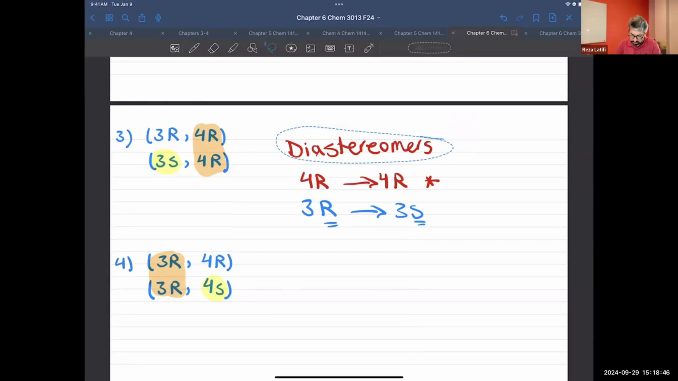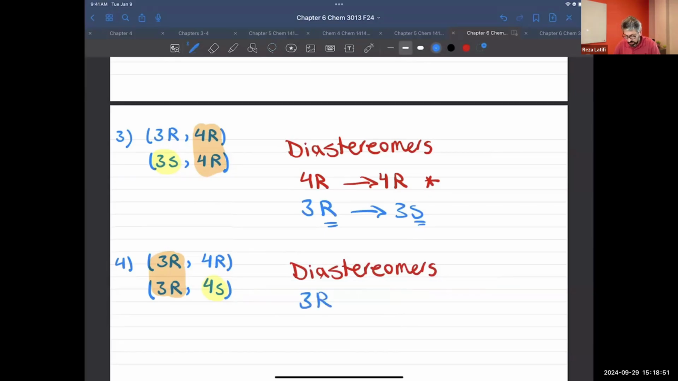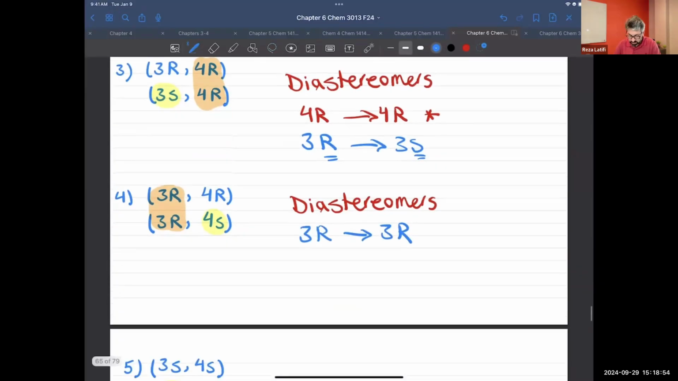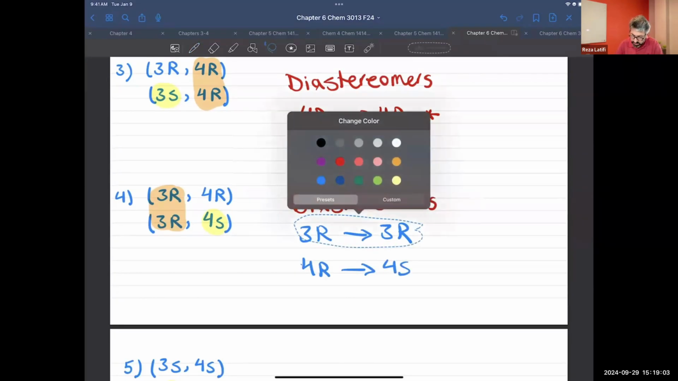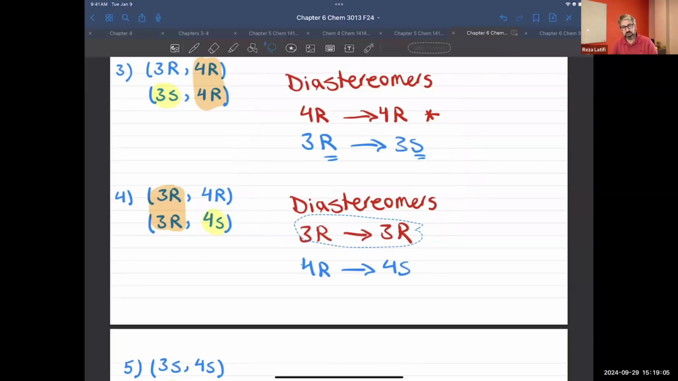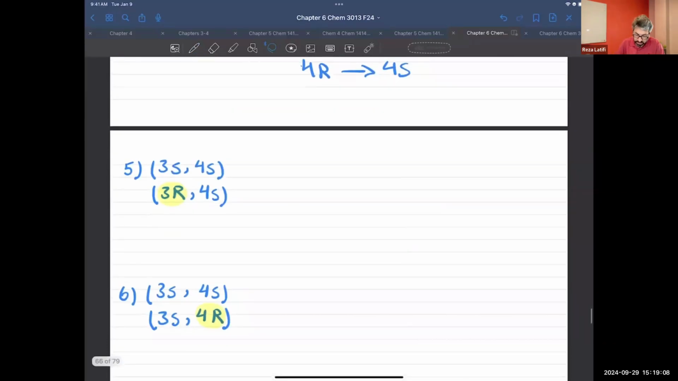Same story for the next one. The next one will also be a diastereomer, because 3R remains 3R, while 4R turns to 4S. So it will be a diastereomer because the 3R remains 3R. Next one, we kept 4S the same. Here we kept the 3S the same. So those two are going to be diastereomers.